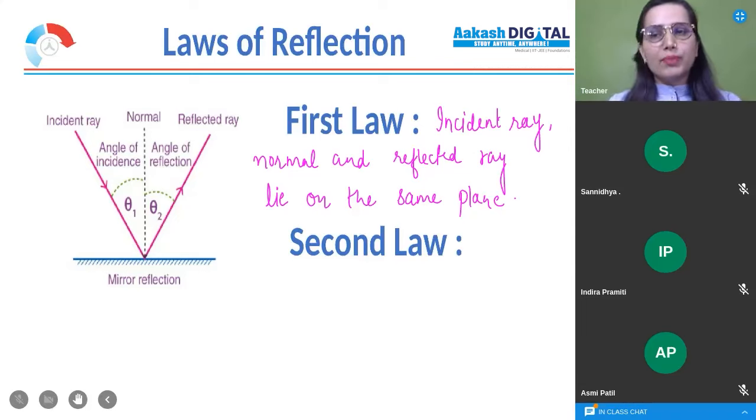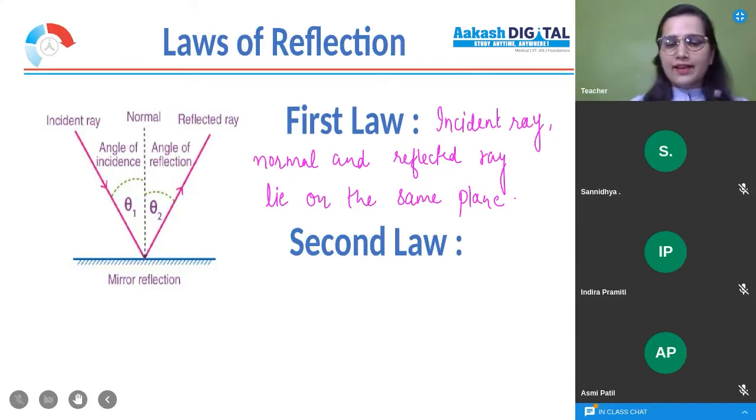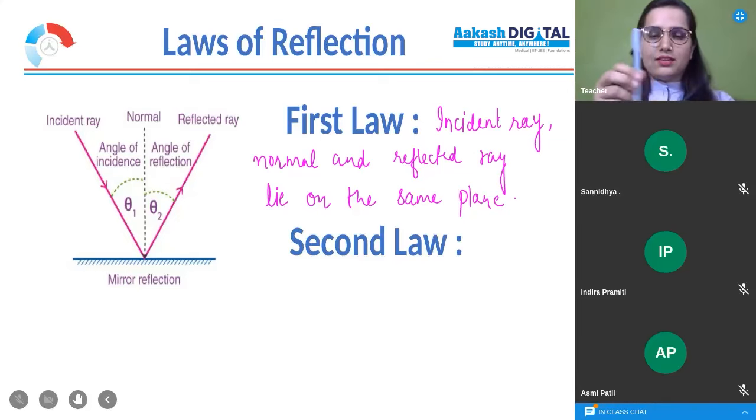What is the meaning of plane? That is a two-dimensional surface, like the wall is a two-dimensional surface. Any surface that is two-dimensional is a plane. So the incident ray, normal and reflected ray all three will lie on the same plane. These all three lie on the same plane. For example, dear students, I have this ray. Let us suppose this is the incident ray.